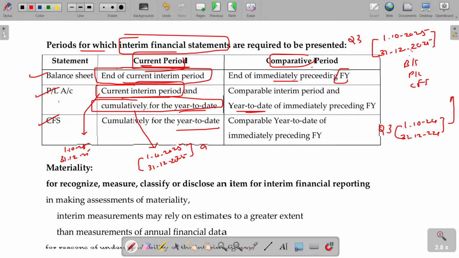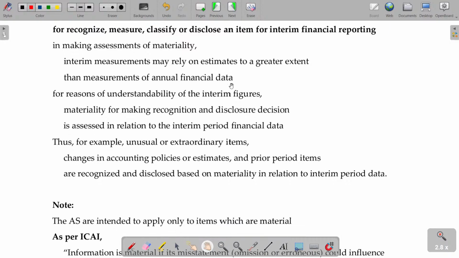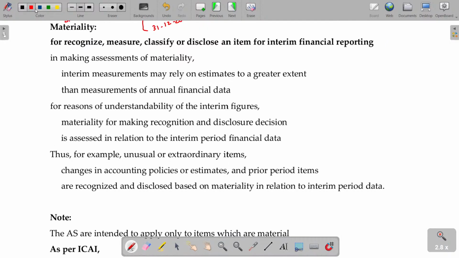And CFS should also be cumulatively for the year to date, you have to show with the comparative period details. Right. Next, materiality you should always disclose. In case it is material, not only recognize, measure and classify and disclose. I skip this one here because we have already studied materiality in the accounting principles chapter, the first chapter. There we have seen if it is material, measurable or not. If it is measurable, quantifiable, you have to mention the value of impact.